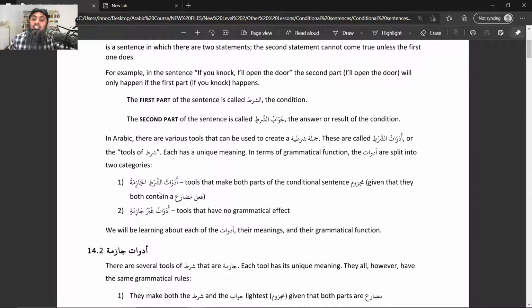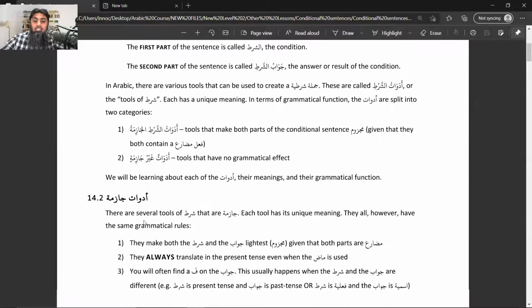So they say that there are some adawatu shart, or tools for starting a conditional sentence, which inshallah we'll see in a minute. They will make the mudare majzoom in both parts, the shart part and the jawabu shart part, and we call them adawatu shart al jazima: those tools of a conditional sentence which make the next thing majzoom. And adawatu shart ghayru jazima: what are they? Those starters of a conditional sentence which do not make mudare majzoom.